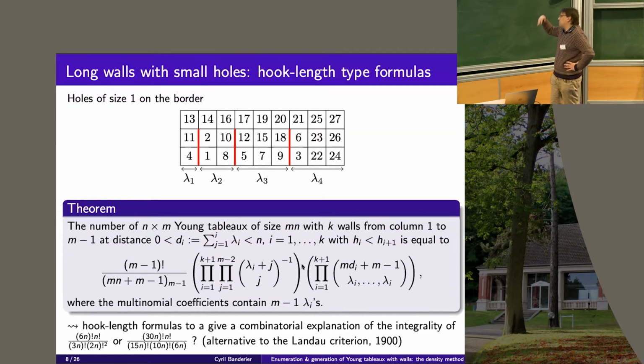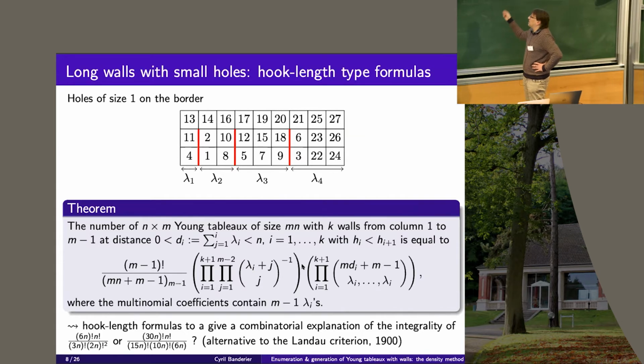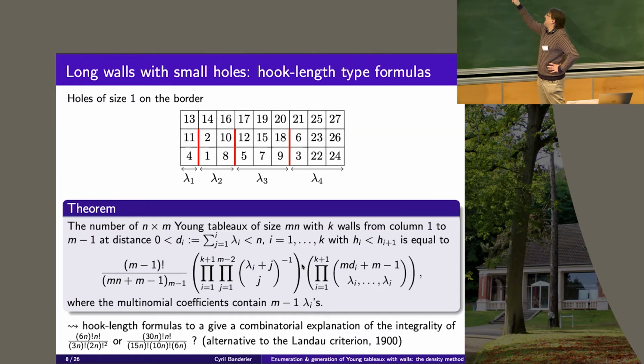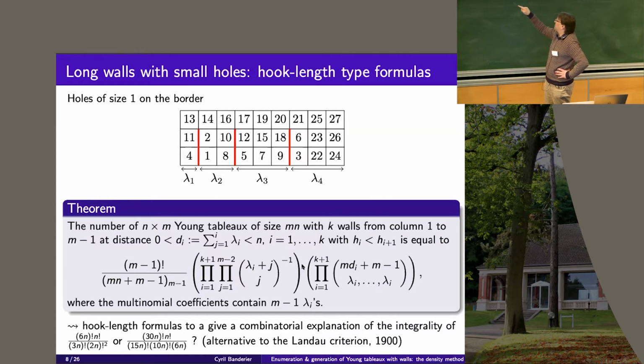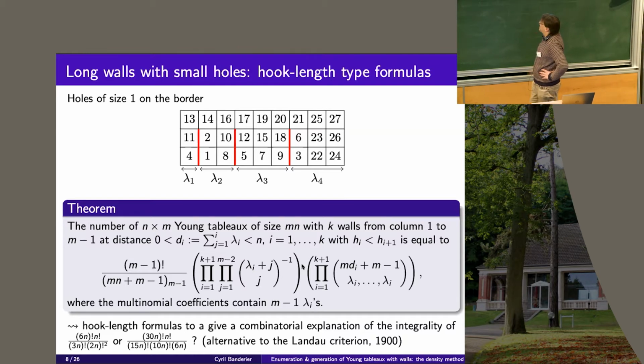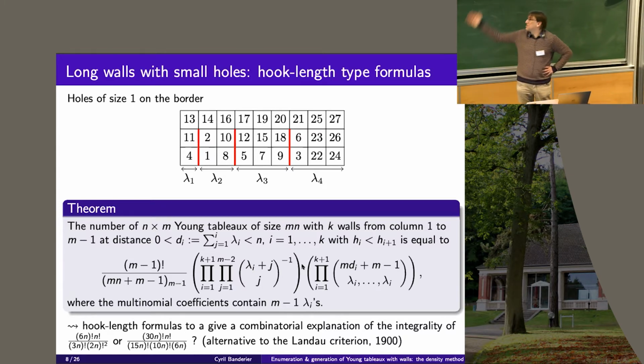For sure, you have some proofs. So you have this Landau criterion, which is saying that you take the integer part, you replace n by x, you replace factorial by integer part, you replace the division by a minus, and then if this quantity is positive, then the sequence is a sequence of integer numbers. But the combinatorial proof of this is still open, perhaps with this type of tableau.